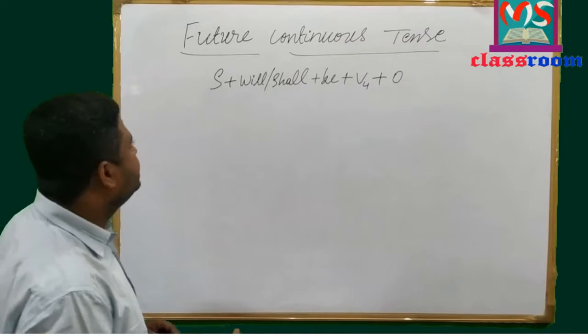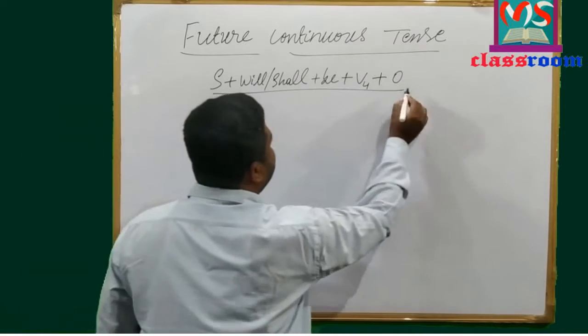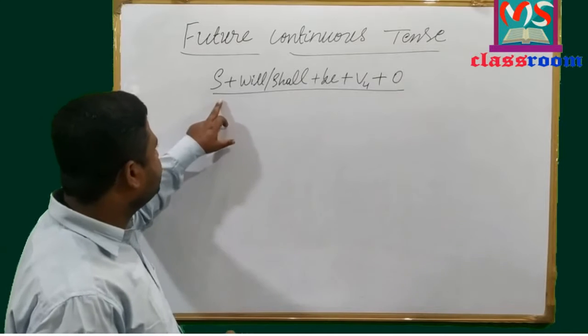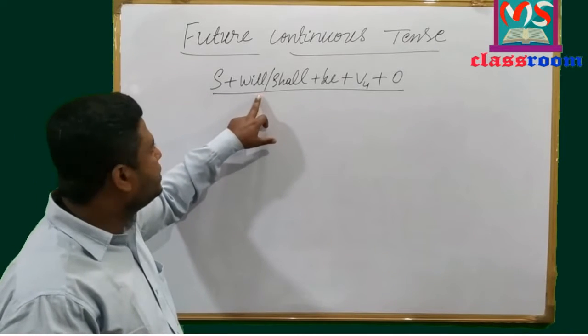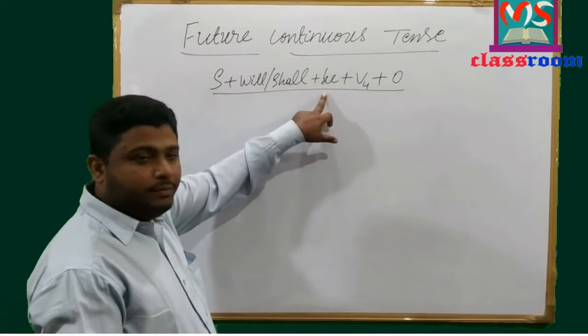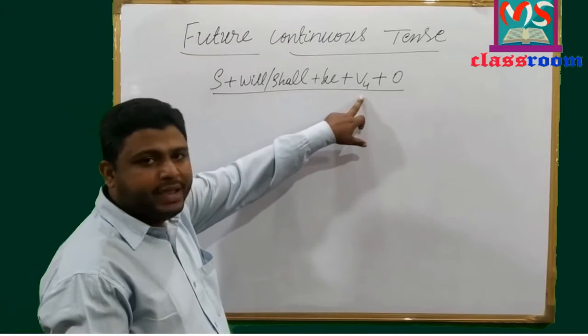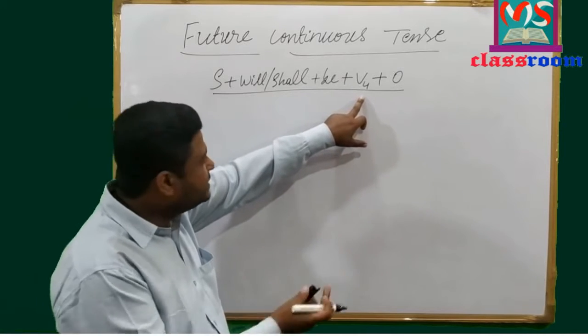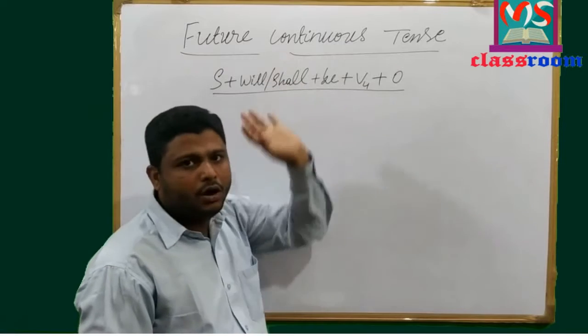So this is the formula of future continuous tense. We have subject, modal auxiliary will or shall, base form of be, and then main verb in V4 form or present participle form, and then object.